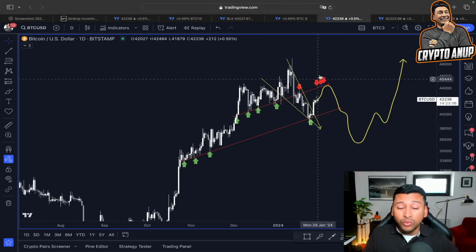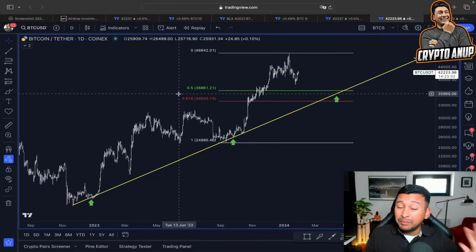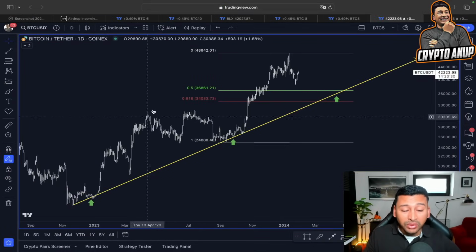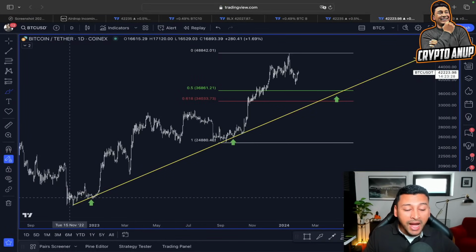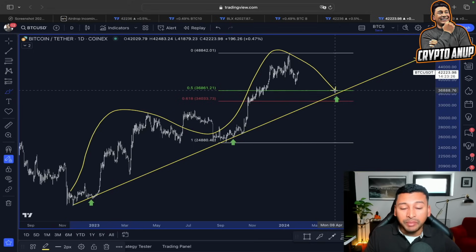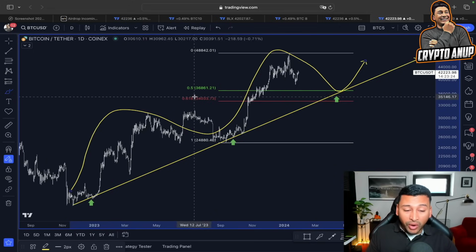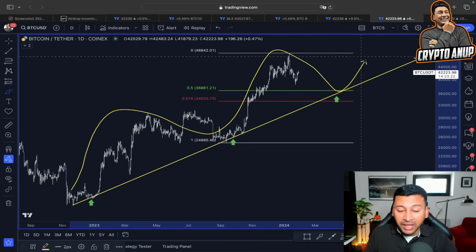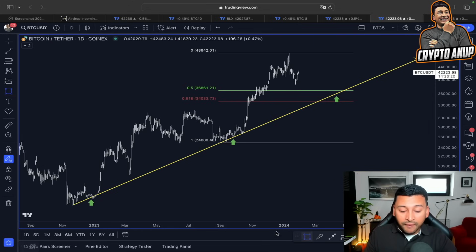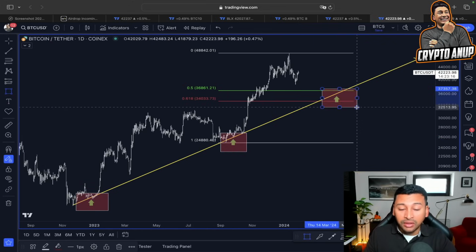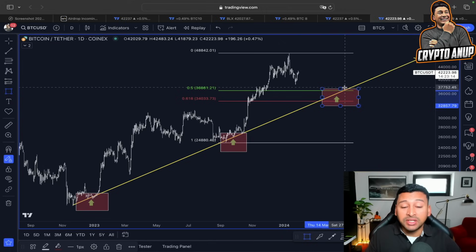I mean, the reason why we are expecting the price to show some corrective move is very simple, because I have been very clear with you guys. If you look at this continuation pattern, higher highs, higher lows continuation for Bitcoin, this 0.5, 0.618 Fibonacci line, along with this important trend line, this yellow rising trend line, could be attracting us.